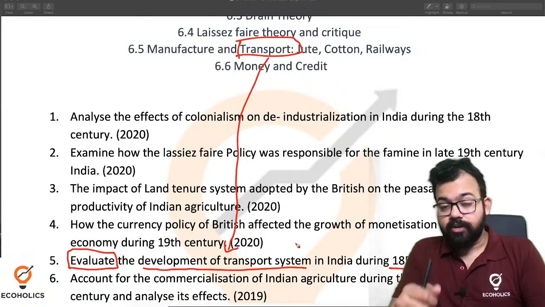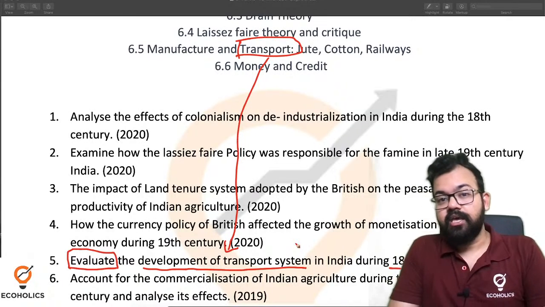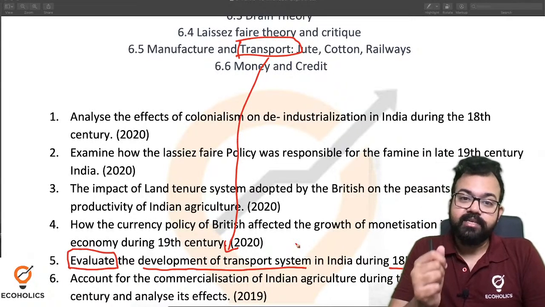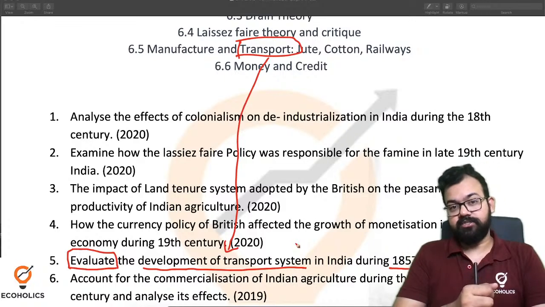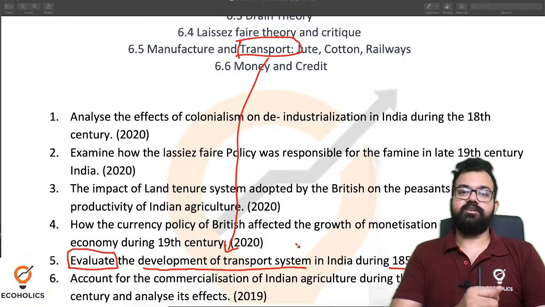So this is how, at least in the examination, you have to develop this habit of understanding the question, deciphering the information in the question.